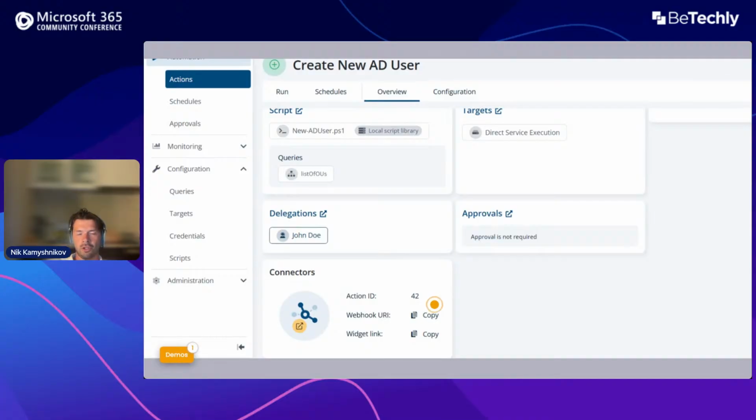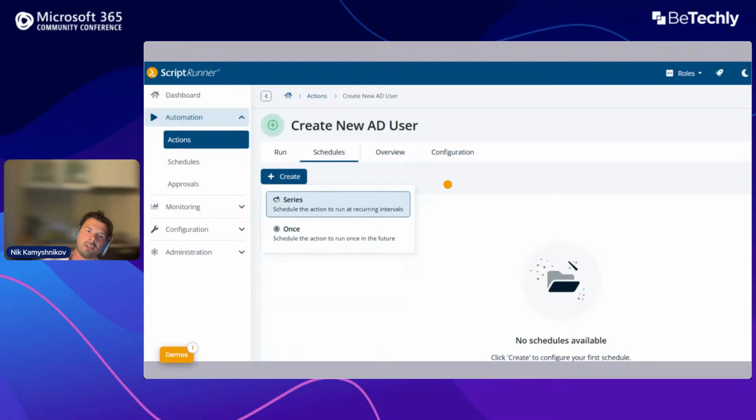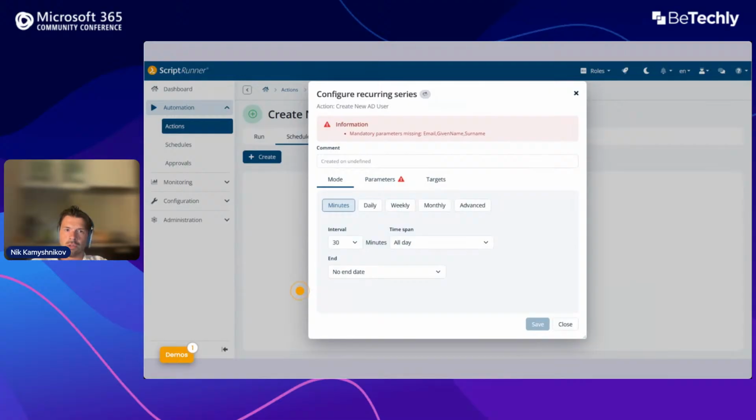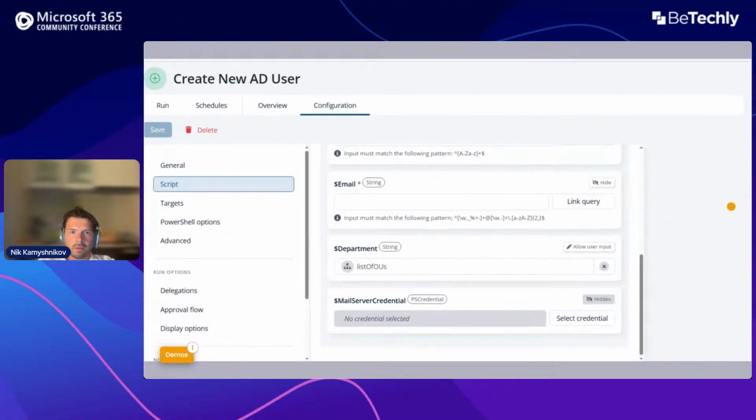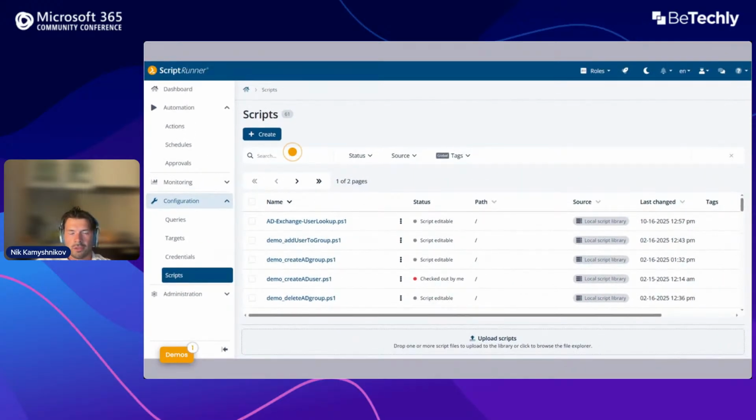Finally, connectors. Whenever you create an action in ScriptRunner, it also creates a webhook so you can trigger your script via API. This is how you integrate ScriptRunner with your external systems like ServiceNow, Jira, and anything that can speak API can send API requests, right? And of course, you can also add schedules. You can schedule your actions to run however you want. You just choose the frequency, and finally, in configuration, you can also choose the script that you're attaching.